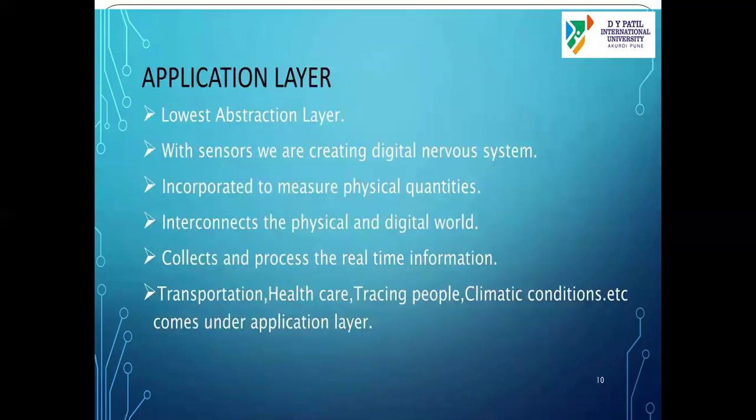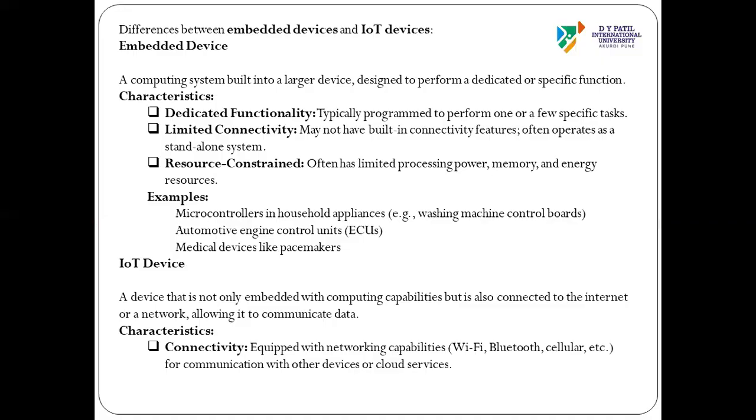Okay, and lastly, we have the application layer, the topmost abstraction layer. It is the digital nervous system, you can say. It is again collecting and processing real-time information like transportation system, health system, tracing people, climatic conditions. Okay. So it can connect the physical and digital world basically, and it can measure physical quantities in the application. Now, the important part is what is the difference between embedded system and IoT system.